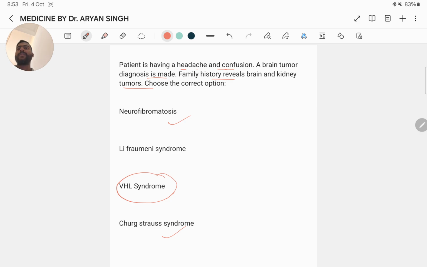Von Hippel-Lindau syndrome is a genetic condition characterized by the development of various tumors, including brain tumors, often hemangioblastoma, kidney tumors such as renal cell carcinoma, and other tumors like pheochromocytoma. The family history of both brain and kidney tumors aligns with VHL syndrome. This condition is due to a mutation of the VHL gene.